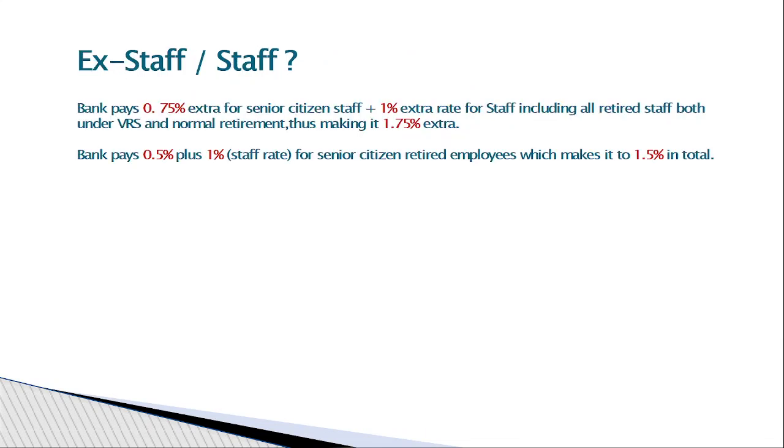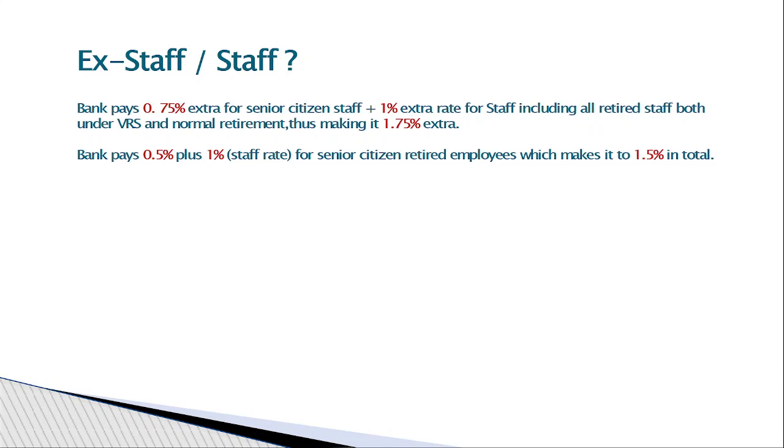So third is ex-staff or working staff. Normally banks give staff 1% extra on any deposit they make. If the staff member is a senior citizen, normally retired means he's a senior citizen. If he is retired and a senior citizen, then as in my first scenario, for senior citizens the bank is giving 0.75% extra, and if you are an ex-staff of the bank, they'll give 1% extra. So if the normal rate is 8%, then you'll get 1.75% extra. So this is the preferential rate. 8 plus 1.75 is 9.75, your rate of interest.